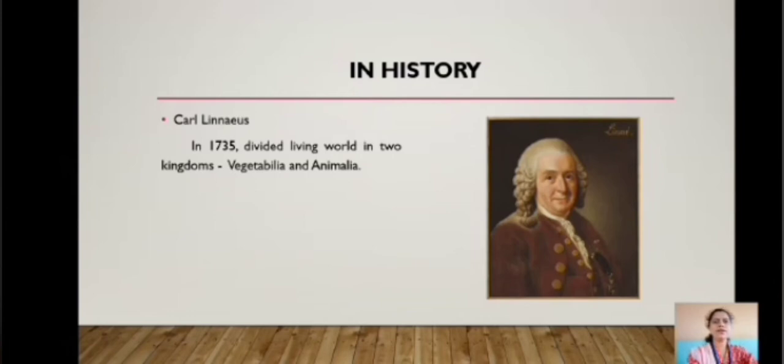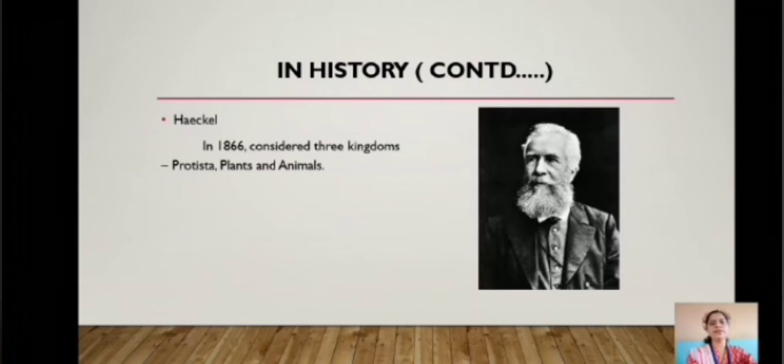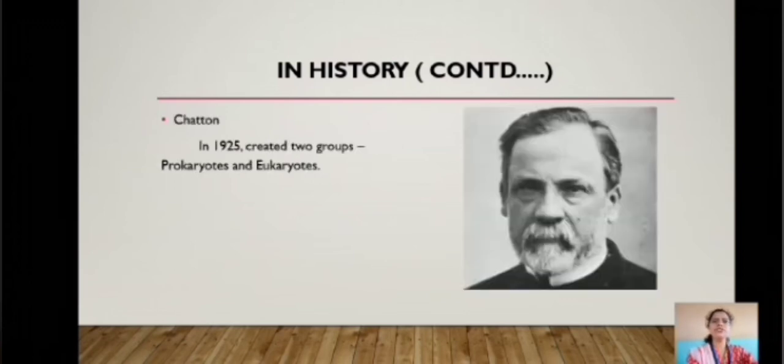Carl Linnaeus in 1735 divided living world into kingdoms such as kingdom Vegetabilia and kingdom Animalia. Scientist Haeckel in 1866 formed 3 kingdoms, namely Protista, plants and animals. Scientist Chatton in 1925 created 2 groups, namely prokaryotes and eukaryotes.